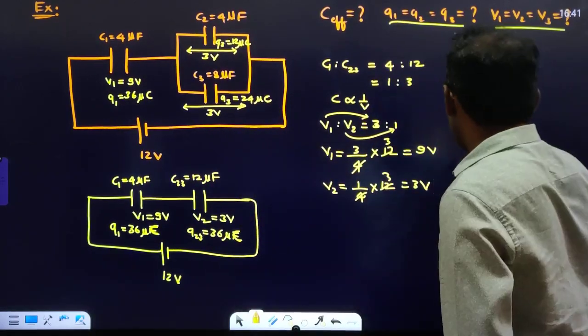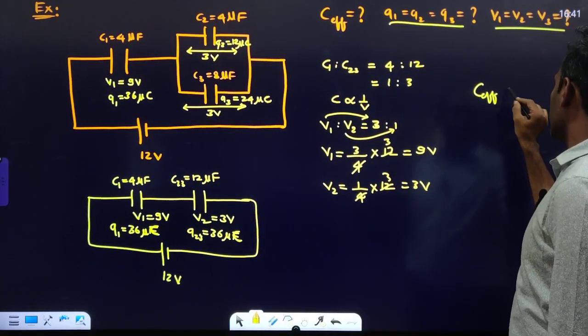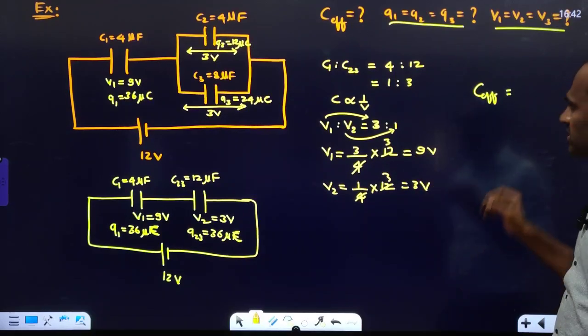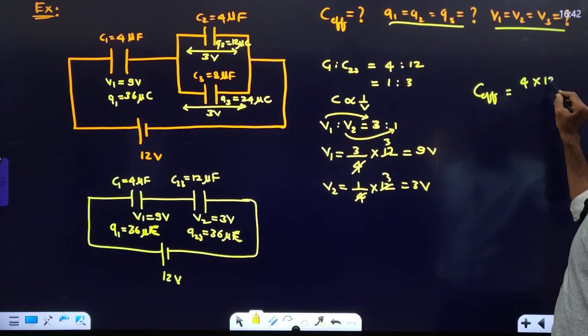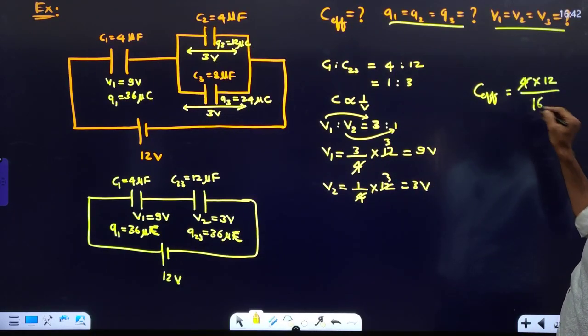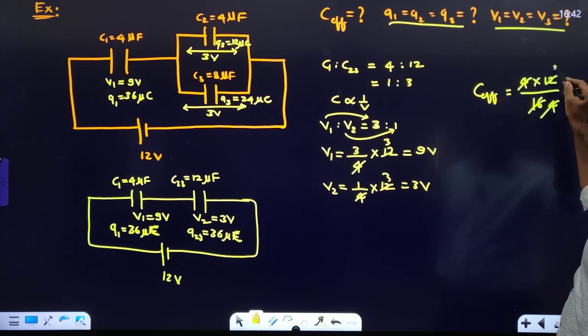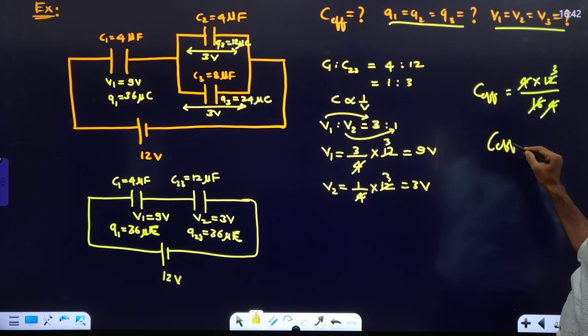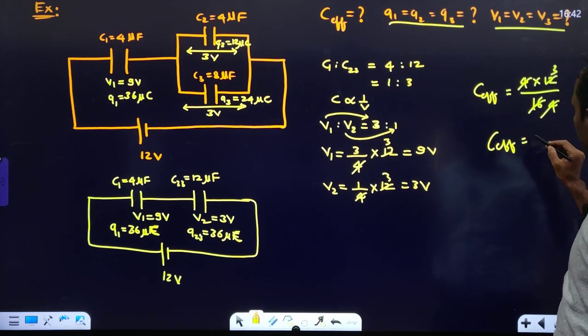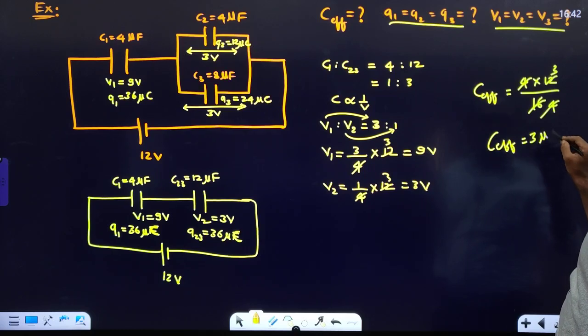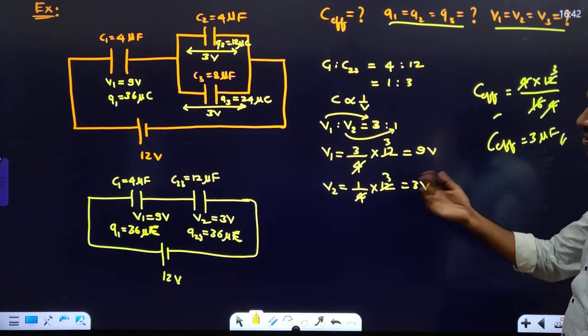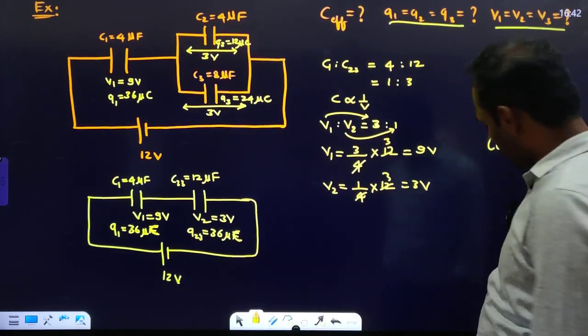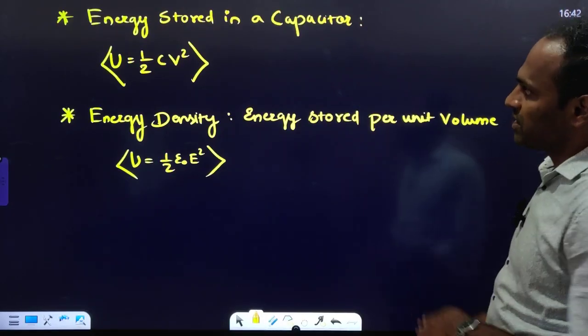Effective capacitance ಕೇಳಿದರೆ, effective capacitance ನೋಡ್ರಿ, ಇವೆರಡು parallel ಅದಾವ, it will become 12. ಇವೆರಡು ನಮಗೆ series ಅದಾವ. So the effective capacitance will be equal to C1 into C2 divided by C1 plus C2. It means 4 into 12 divided by 4 plus 12, 16. 4 ones are 4, 4s are 16, 4 ones are 4, 3s are 12. So the effective capacitance is 3 microfarad. Clear? Okay, this is how we have to understand the circuits. That's all about the combination of circuits.